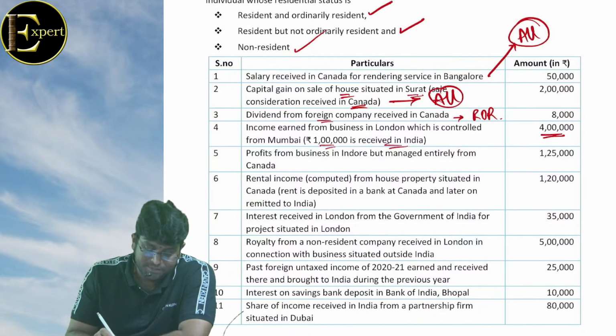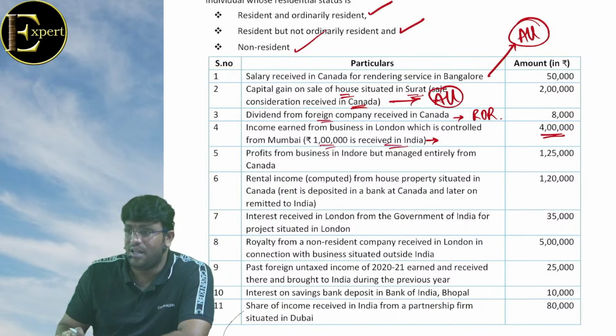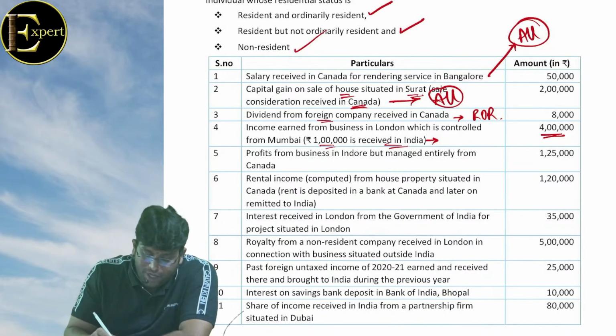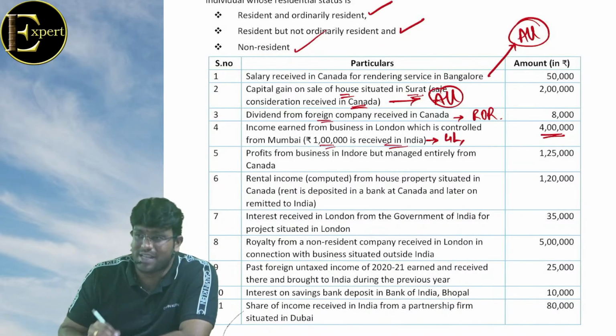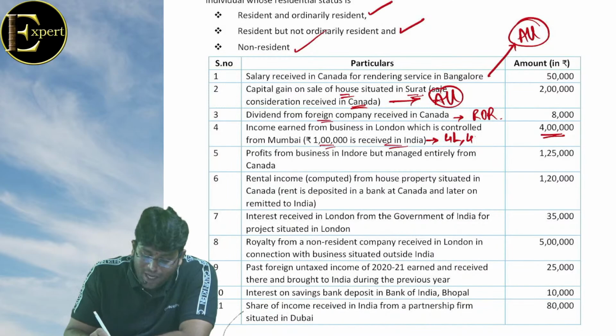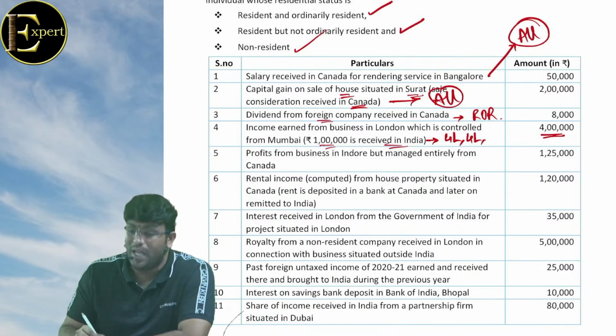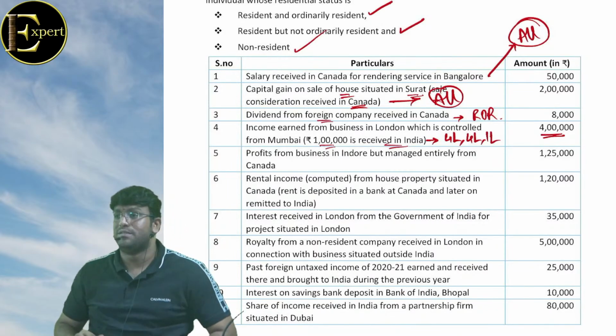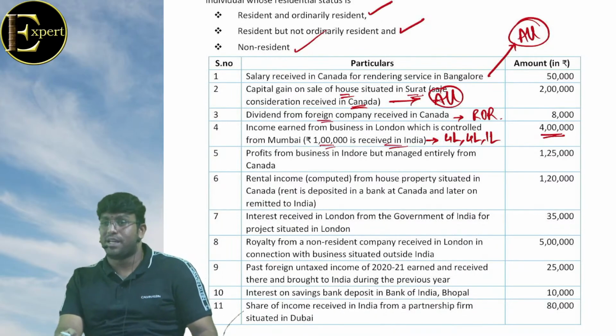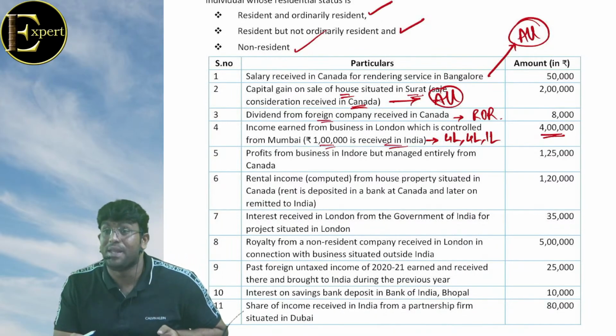Next, ये वाला पॉइंट, 4 लाख है, control from India है, पर 1 लाख India में receive हुआ। For ROR 4 lakh is taxable, RNOR 4 lakh is taxable, NR 1 lakh is taxable. RNOR 4 lakh समझ गए ना बेटा? Because it is controlled from India.